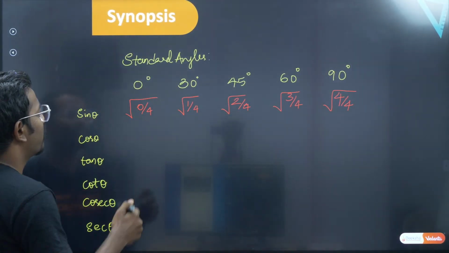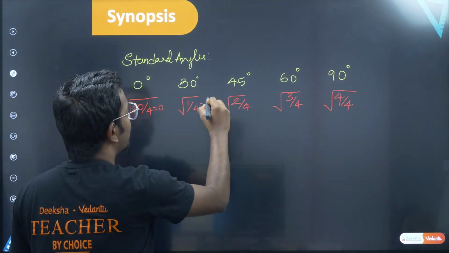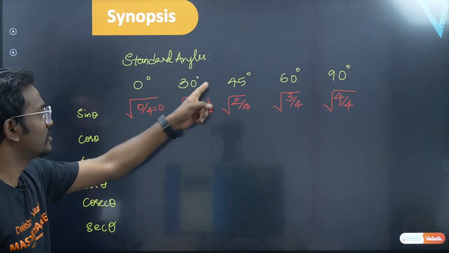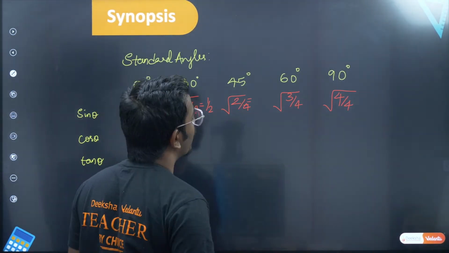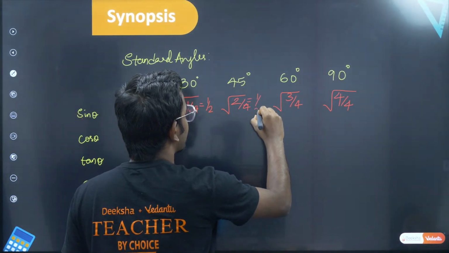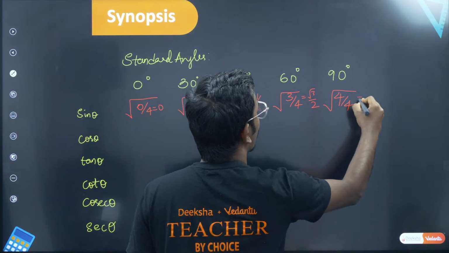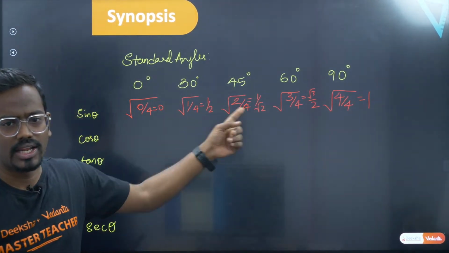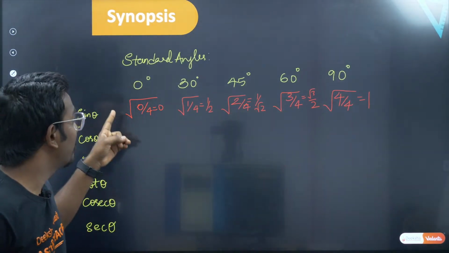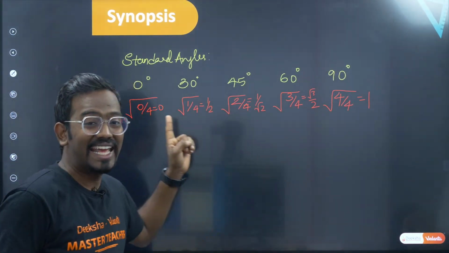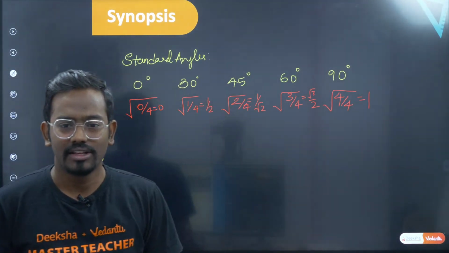So what will you end up with? Sin theta 0 by 4 is again 0, right? So this is 1 by 4. Root will be again 1 by 2, right? So similarly sin 45 is 2 by 4, that is 1 by root 2. Okay, this is root 3 by 2. So this is 1 again. So this is how you can remember it easily. You start writing 0, 1, 2, 3, 4, divide by 4, take a root, then you will get everything. If you know sin theta, you can write everything, right?